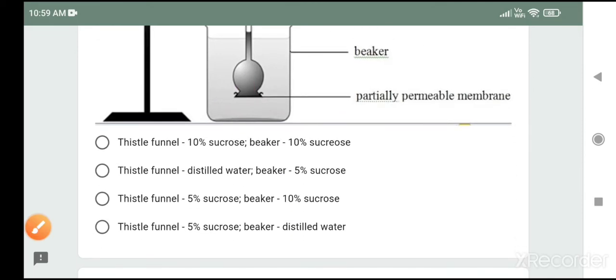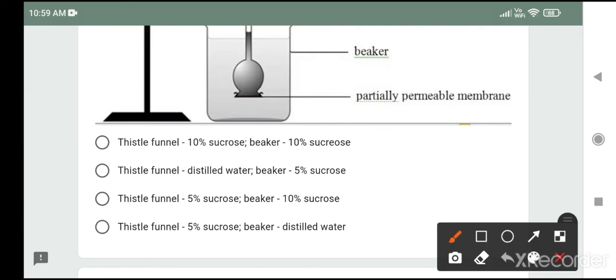Let's move to the choices. First is thistle funnel 10% sucrose, beaker also contains 10% sucrose. This is an isotonic solution. This answer could not be possible. The second choice is thistle funnel contains distilled water, beaker 5%. No, we need more water in beaker. Thistle funnel 5% sucrose, beaker contains 10% sucrose. Again, इसका मतलब है thistle funnel में 95% वाटर है and बीकर में 90% वाटर है, तो water will move from thistle funnel. So this choice is also wrong.